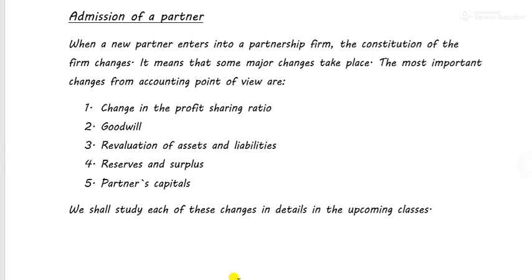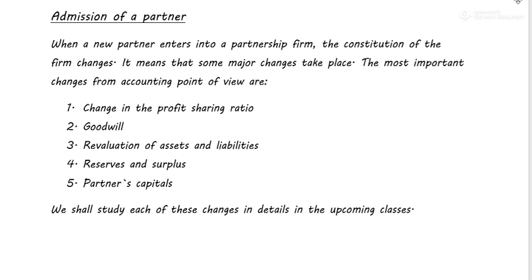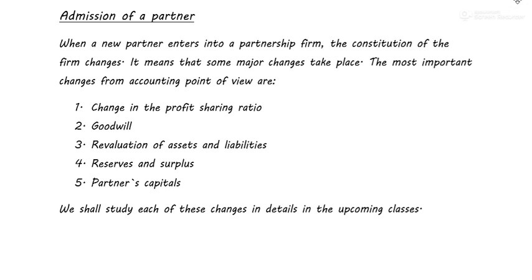Okay, so the next thing is revaluation of assets and liabilities. We already know what revaluation of assets and liabilities is, right? I don't have to repeat myself. The values of assets and liabilities are revalued, and they are written at their revised or revalued figures. Next is reserve and surplus.